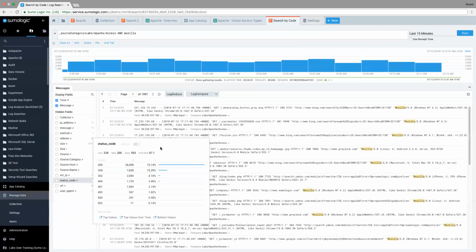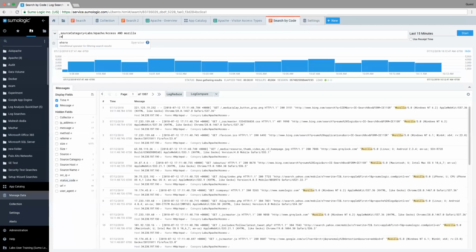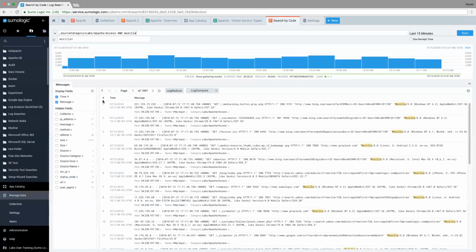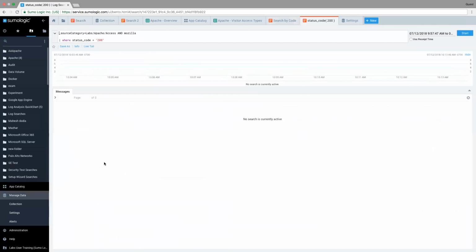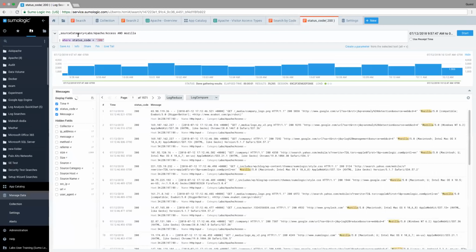The other thing I can do here, because there's a bunch of things I can do here, is take one of these and put them into my query. So let's say I wanted to continue my query, but I only want to look at 200s. I could do where status code equals 200. I'm not going to do it just to save myself typing for a second. Or I can click on status code, click on 200, and it's automatically going to bring that into my query. And so now I'm looking at the status codes for 200, and I didn't have to type in my query that I want to look for status code 200.